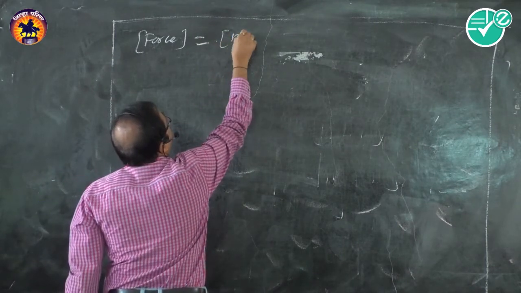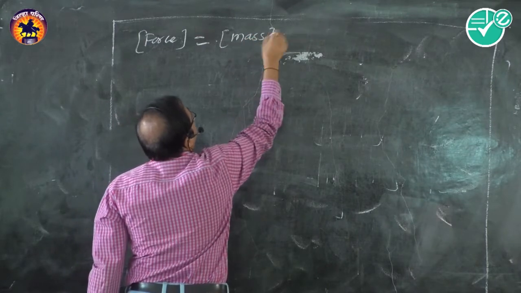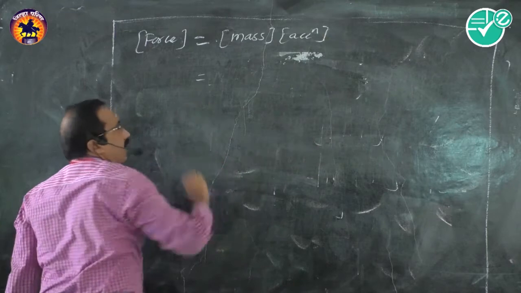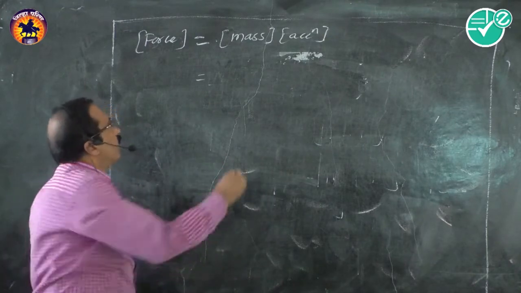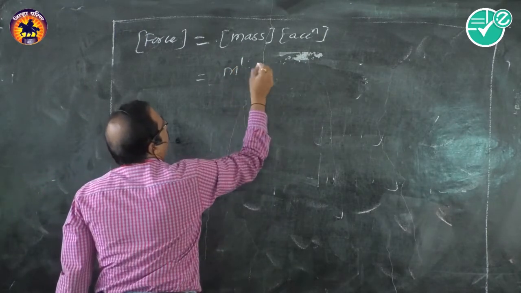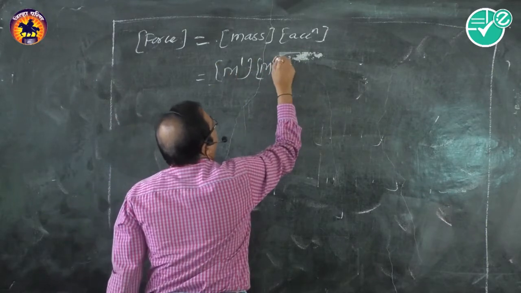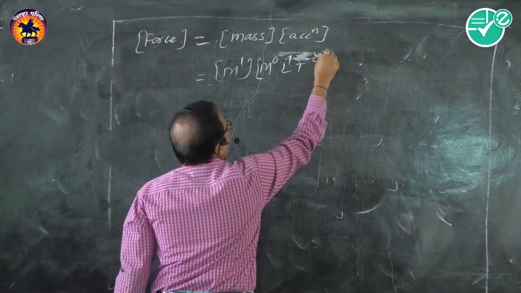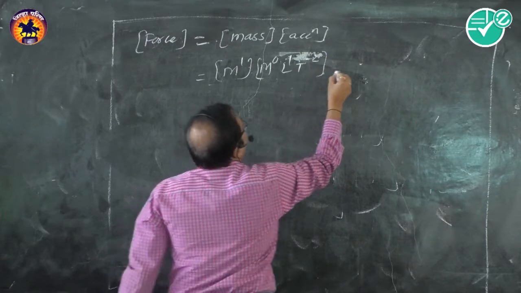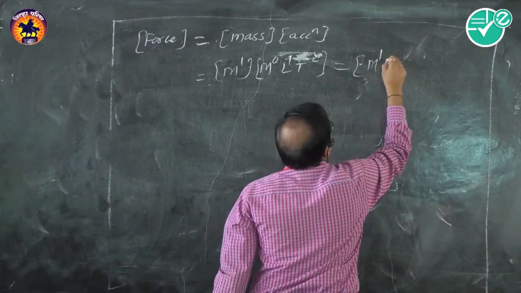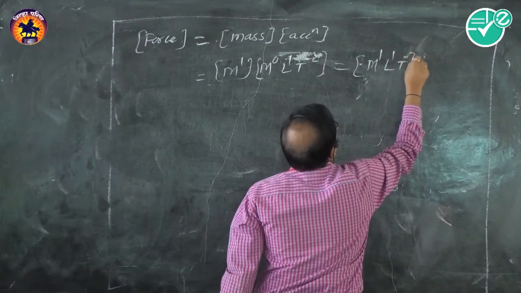So what is the formula for force? It is mass into acceleration. Mass into acceleration. Isn't it? So what are the dimensions of mass? M1. What are the dimensions of acceleration? M0, L1, T minus 2. So the dimensions of force are M1, L1 and T minus 2.